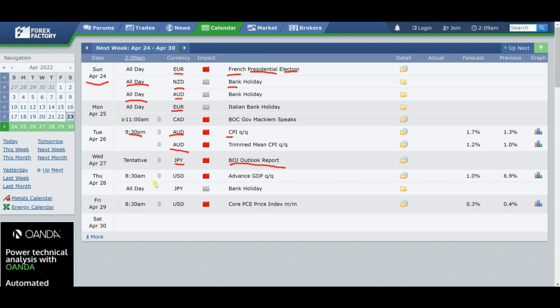And then on Thursday we do have the GDP data, coming from the US axis. And then on Friday, core PCE price index. So quite a light week, to be honest. All right. So a few bank holidays in there. Obviously, we have the presidential election coming from France, and then we do have the GDP data and the CPI data coming from the Australian axis. All right. So these are the high impact news that we already have scheduled on the calendar as we go into next week.